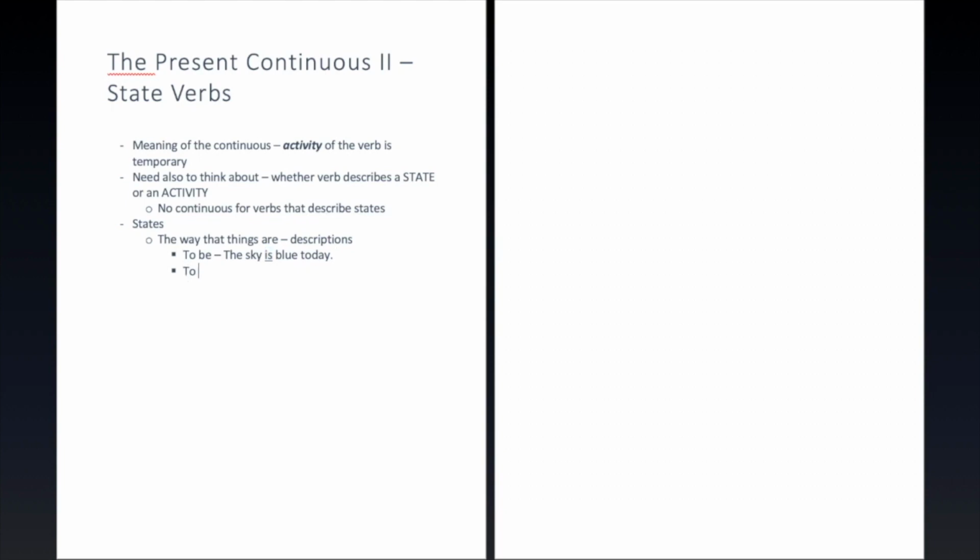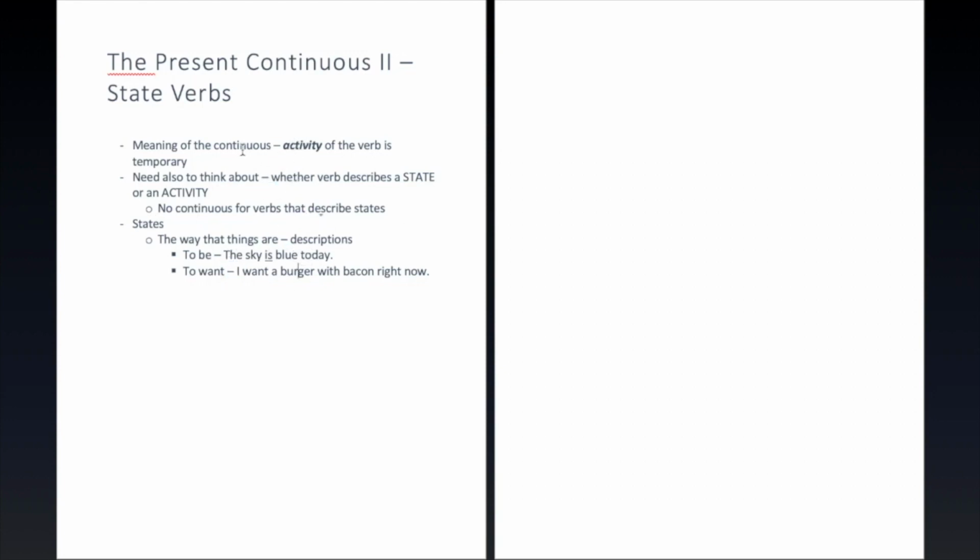Another one would be to want. So I want a burger with bacon right now. All right, so again, right now, temporary, wants change all the time, so this would be a temporary situation. But again, we don't care.